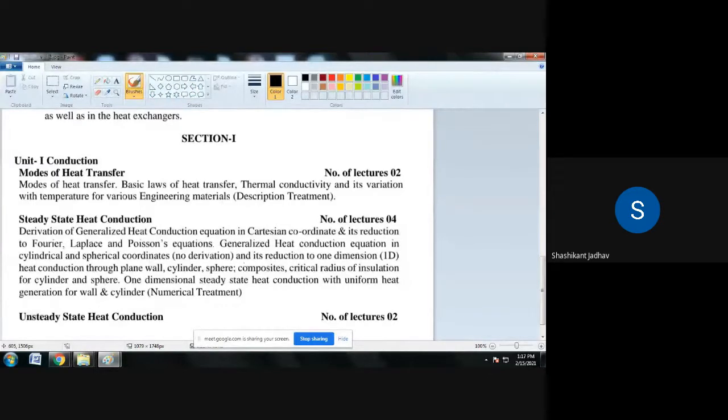As we discussed, there are three modes of heat transfer. What are the different modes of heat transfer? Anyone tell me. Vidate? Yes, sir. Conduction, convection and radiation, sir. Okay, conduction, convection and radiation. So what is meant by conduction? Tell me.